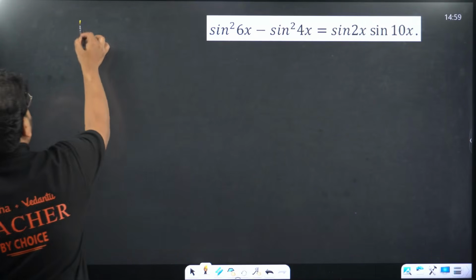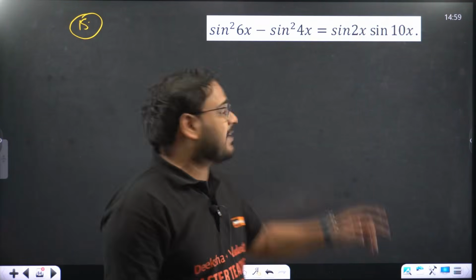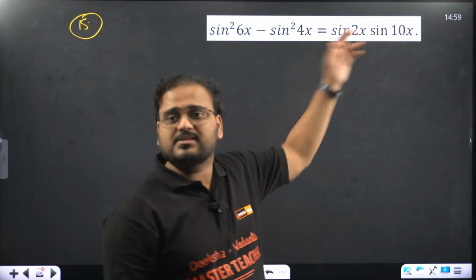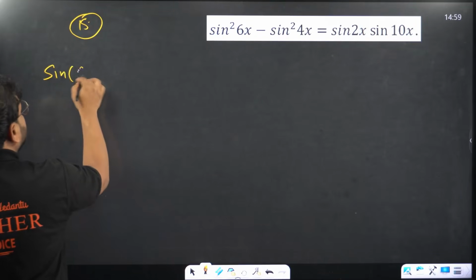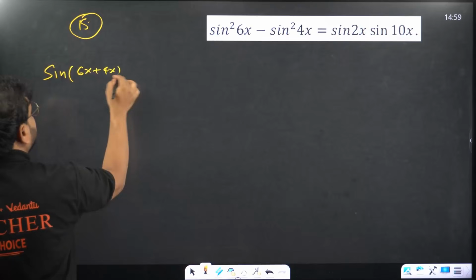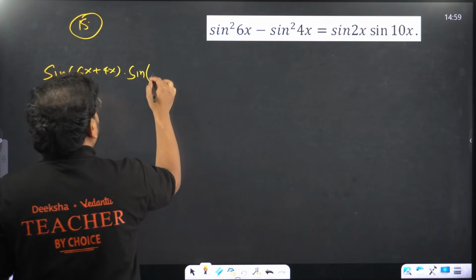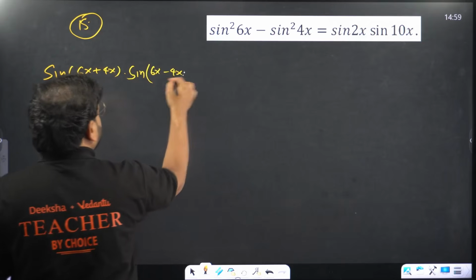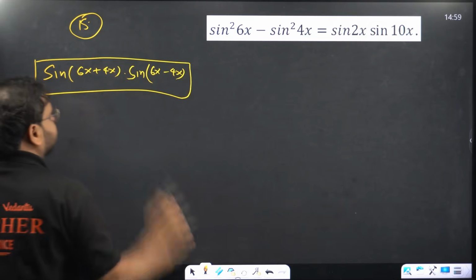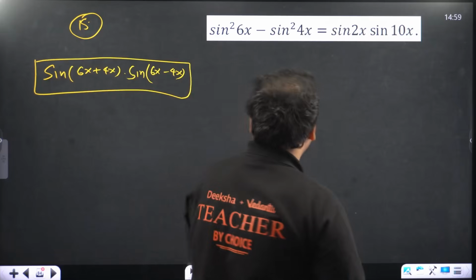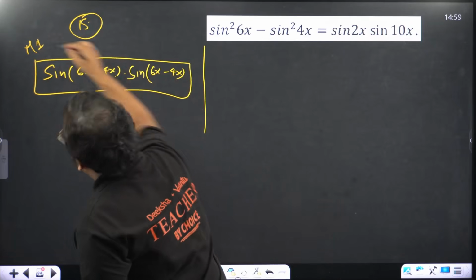15th one. This is the same formula question, right? If you have sine square and sine square, you want to prove this. This is a formula. Sine of the sum of the angles 6x plus 4x into sine of the difference of the angles 6x minus 4x. You get sine 10x into sine 2x over here. Correct answer. Or convert this. Method number 1. Method 2 you'll look at.